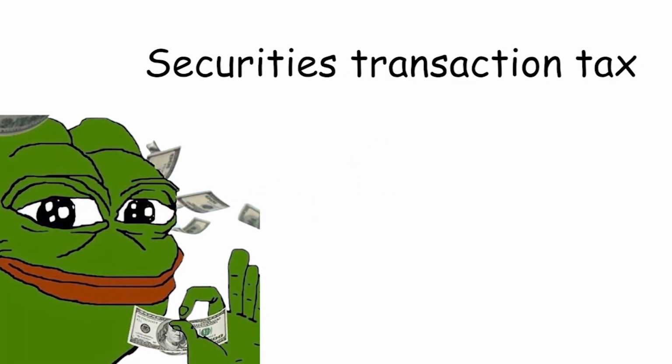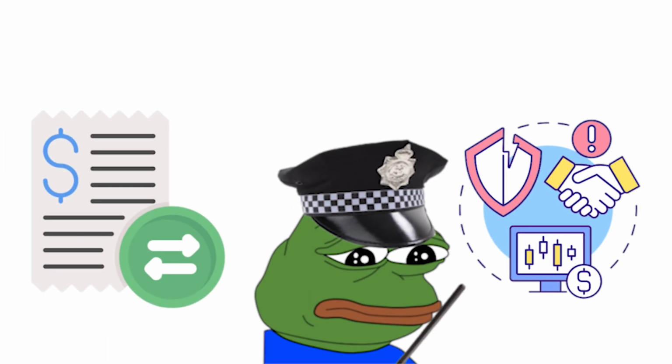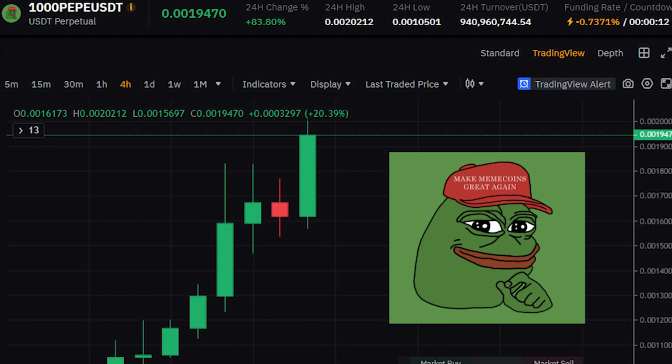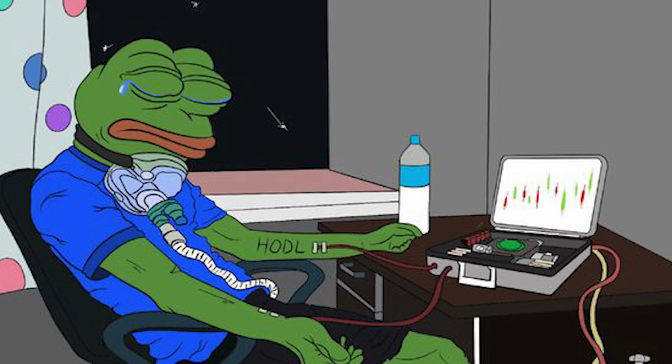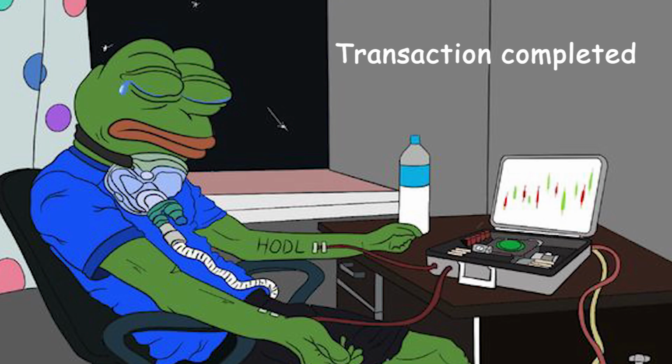Securities Transaction Tax. Securities Transaction Tax, STT, is a fee on buying and selling stocks, bonds, etc. on an exchange. It's a small percentage of the trade value. Imagine buying $1,000 worth of stock. With a 0.1% STT, you'd pay an extra $1 on top of the stock price.